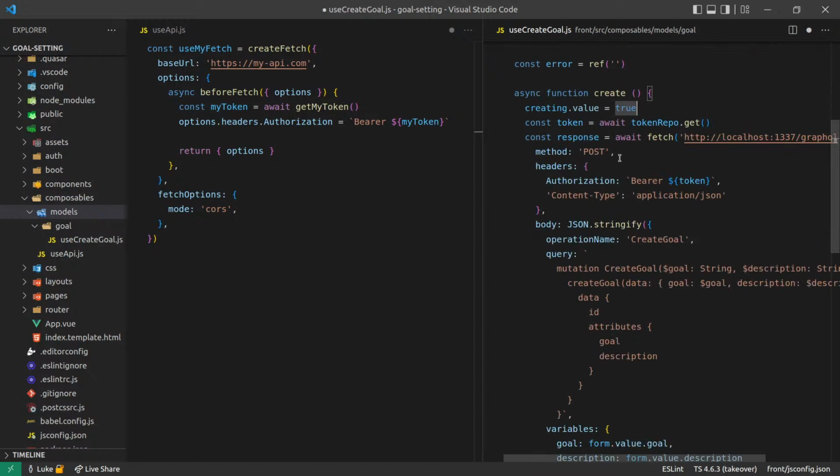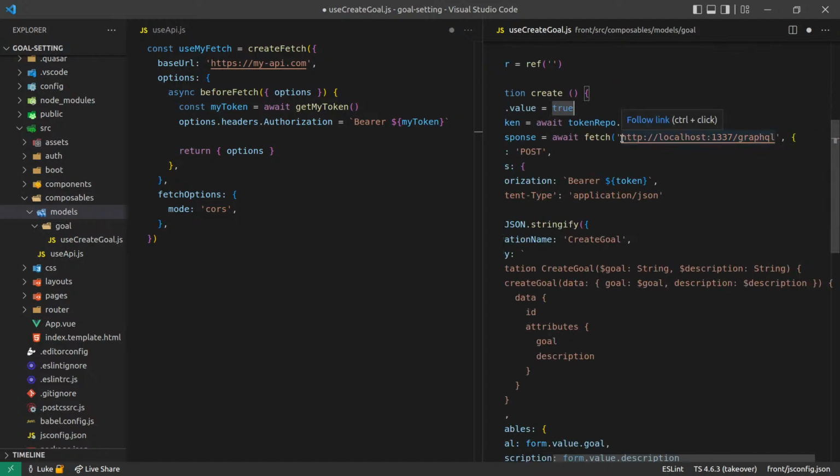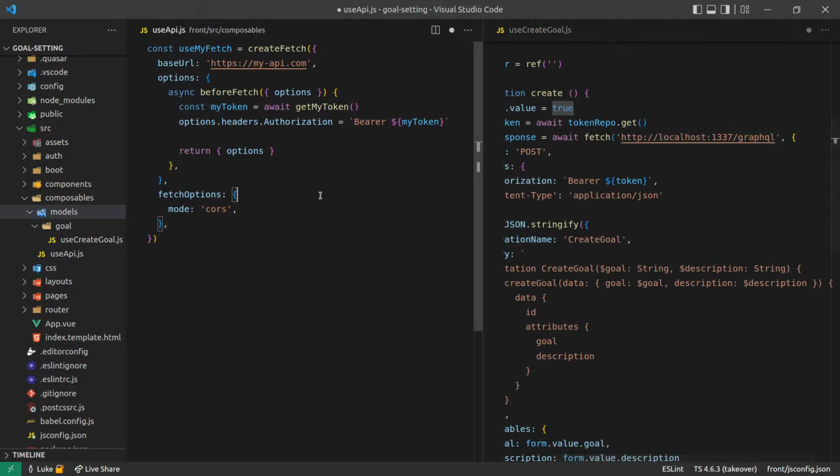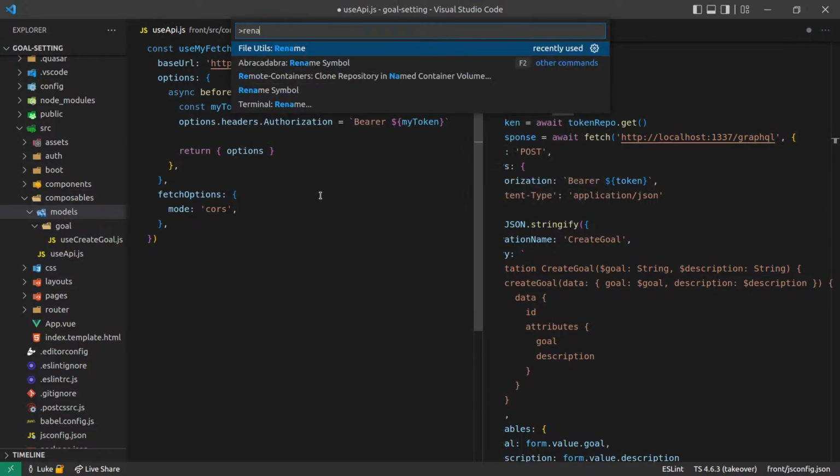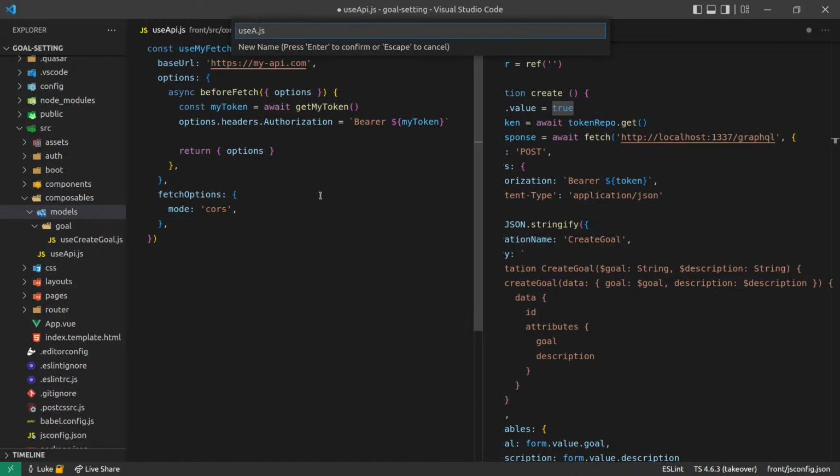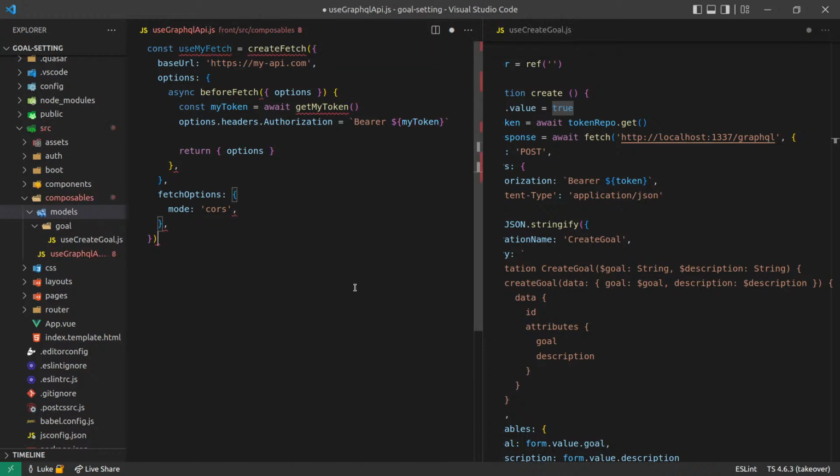So currently, let's change that from useAPI to useGraphQL, GraphQL API, like that maybe. Yeah, okay, let's go with that. I'm just kind of playing here. I don't really know what this is going to look like.